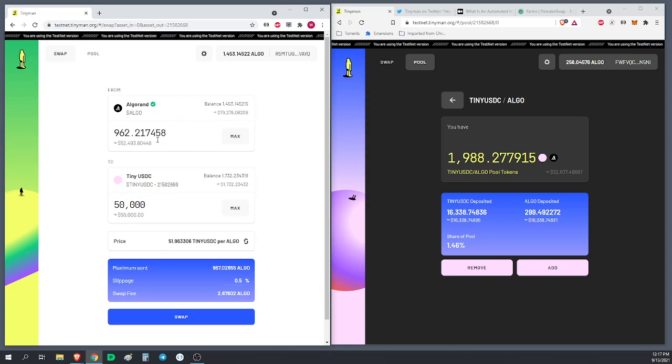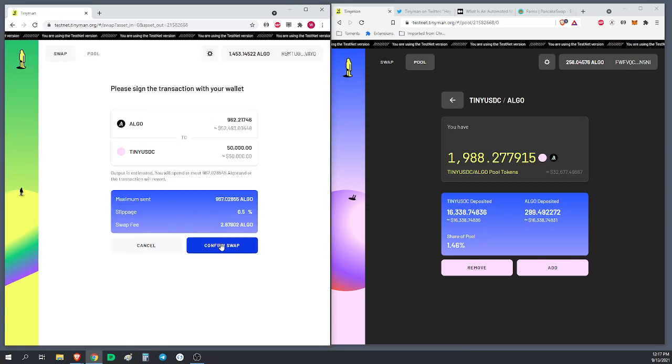All right, so let's do this thing. We're taking 962 Algorand, and we're exchanging those in for $50,000, and we're doing it out of this pool that this person is participating in. So this number is going to go up, and this number is going to go down, right? Because a whole bunch of Algorand are coming in, and a whole bunch of money is going out. All right, let's do the swap. You just hit swap. We're going to hit confirm swap.